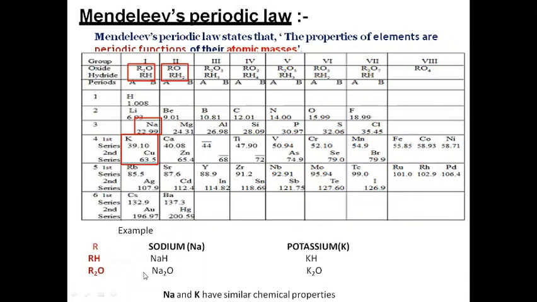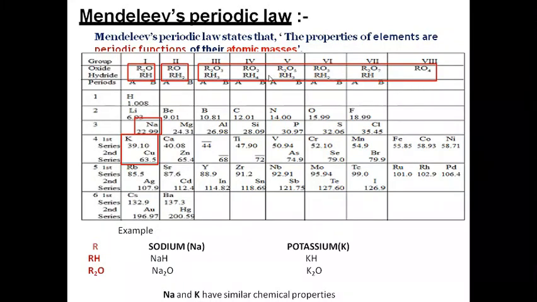So the general formula of these two elements is the same, whether it is oxide or hydride. The general formula is RH or R2O. So Na and K will have similar chemical properties. Likewise, for the other groups, group number 2, the general formula is RO and RH2, and other groups I have also shown you with the red marks.